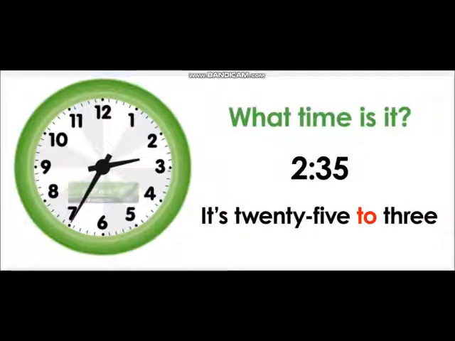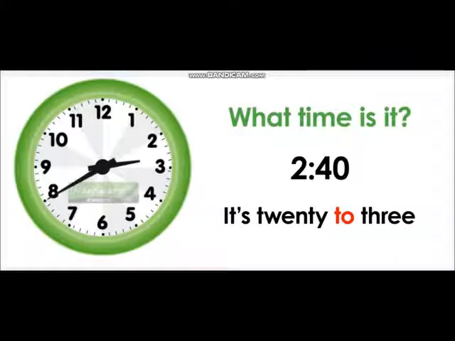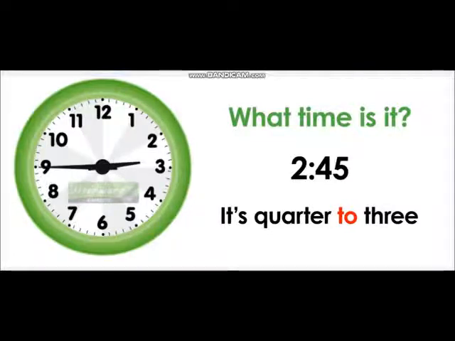2:35, 25 to 3, or we can say 35 minutes past 2. Then 2:40, 20 to 3, 20 minutes to 3, or we can say 40 minutes past 2. 2:45, quarter to 3, because now the time is about to reach 3 o'clock.